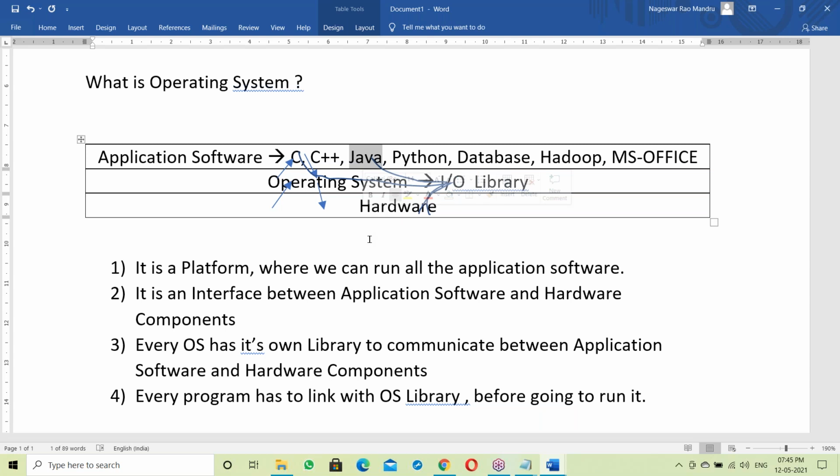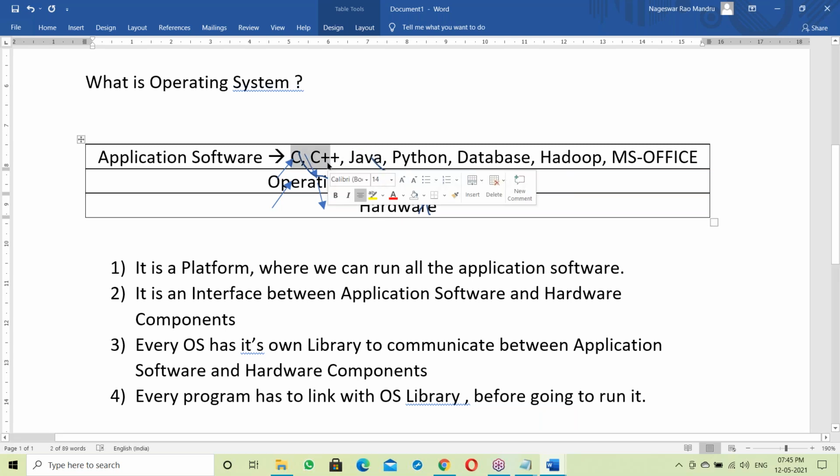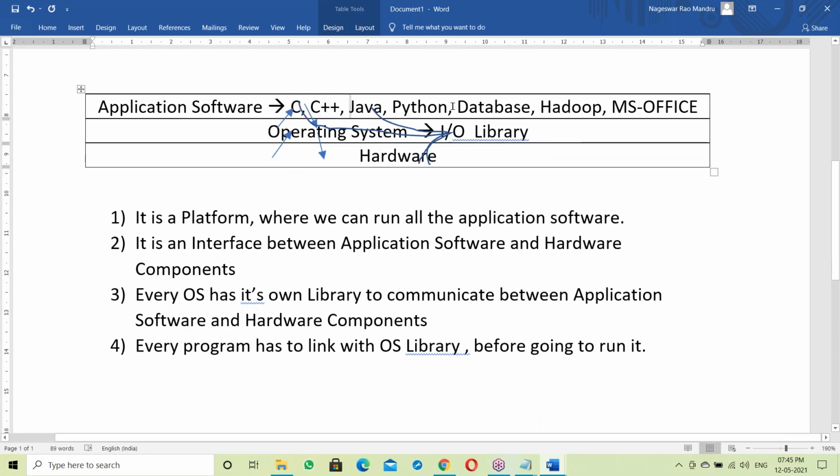C and C++ use static linking at compile time; linking to the OS library happens at compile time itself. Java and Python use dynamic linking, which is runtime linking. That is static link and dynamic link.